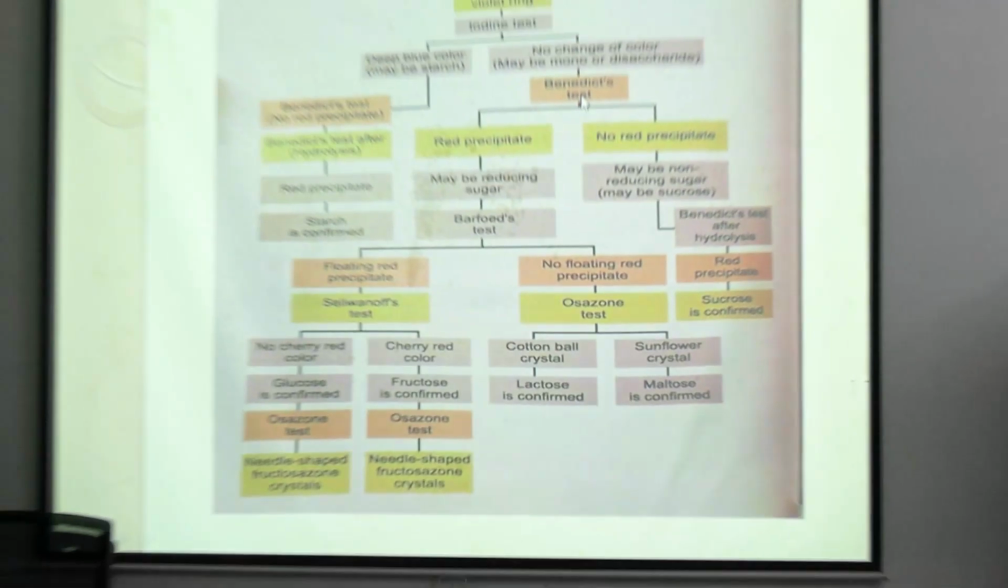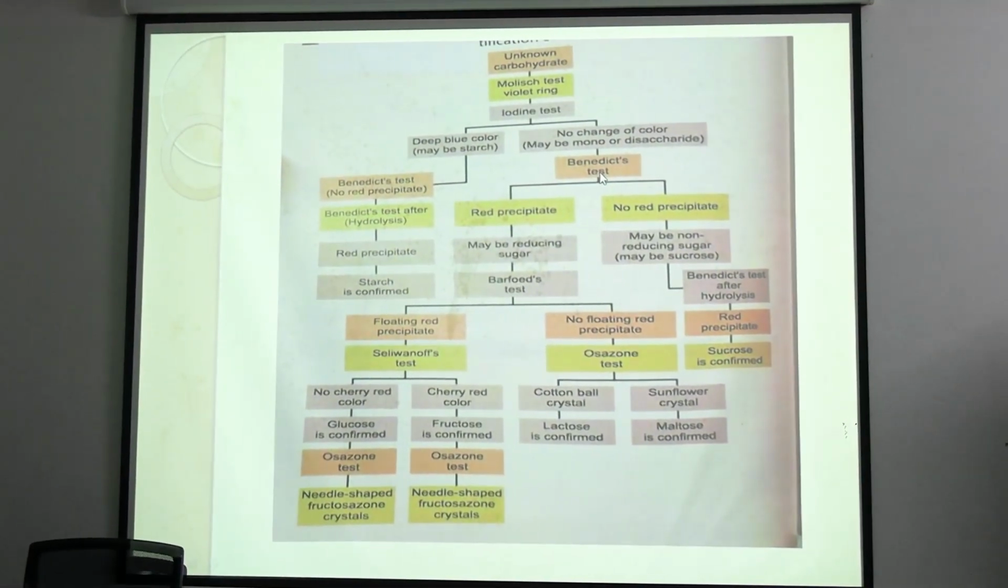Initially Benedict's will be negative, then after hydrolysis Benedict's will be positive: starch confirmed. Where the iodine test is negative, next we will do Benedict's test to differentiate between reducing and non-reducing sugars, because the only non-reducing sugar is sucrose. So we will eliminate the easiest ones first. Starch will give only iodine positive. Initially we do Molisch to confirm whether any carbohydrate is present or not. If present, we do the iodine test to identify starch. To confirm starch, we hydrolyze it and then Benedict's comes positive.